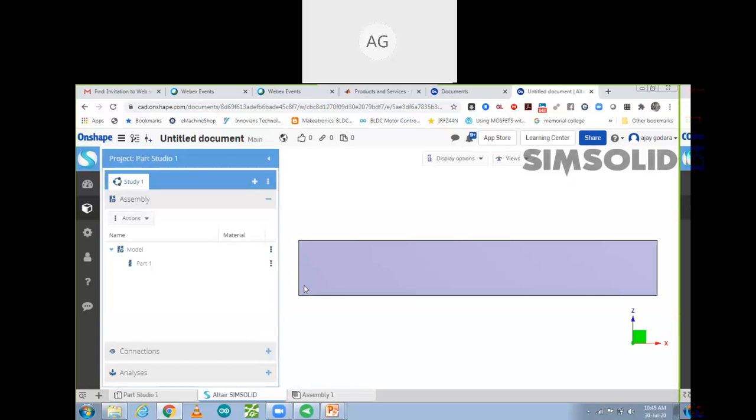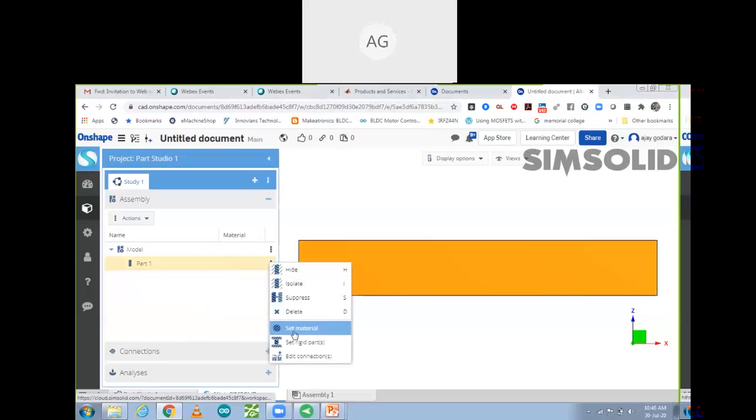So this one is my sketch over here. So in this sketch, I want to apply my simulations. So how can you do it? These are the options over here. Like first, what we have to do over here, we have to make a connection, then we have to analyze it. So how can we make a connection over here? So this one is my part. So over there, I'm going to do setup. So first of all, there are options like hide, show, set material. So these are properties that you can use.